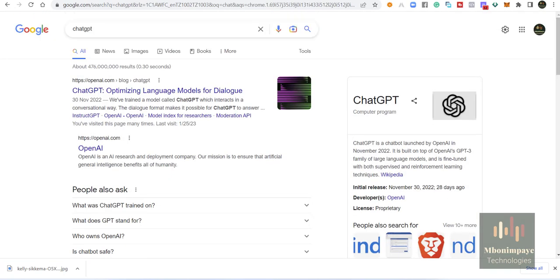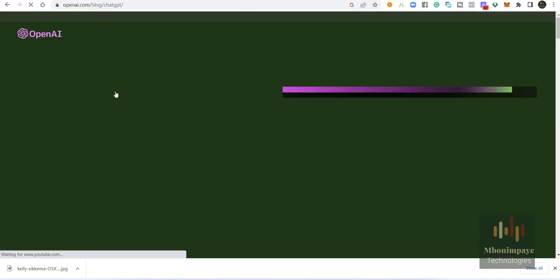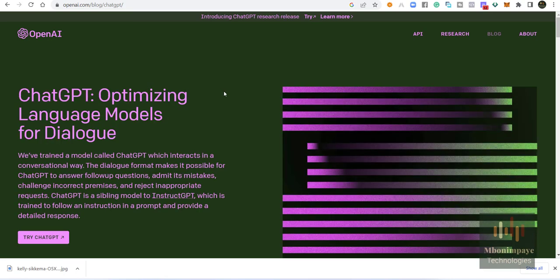To be able to interact with ChatGPT, you just go on Google and search for ChatGPT. So this is their website. We click here to go into their website. So this is the ChatGPT website, and then I'll go and click here, Try ChatGPT.